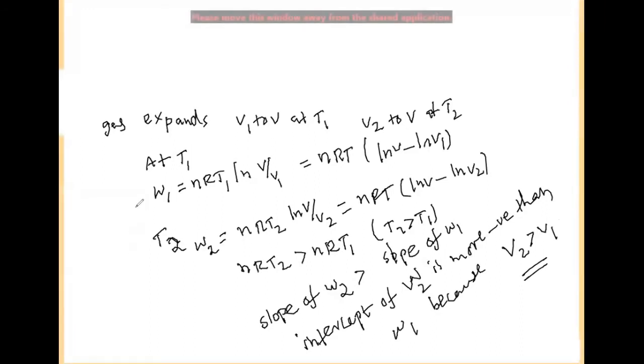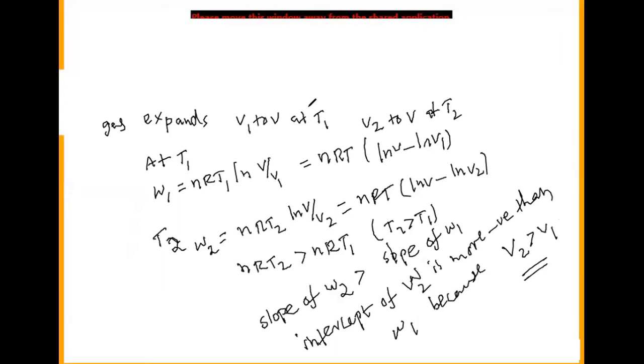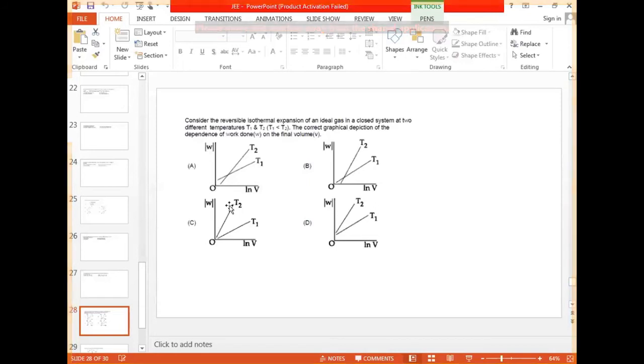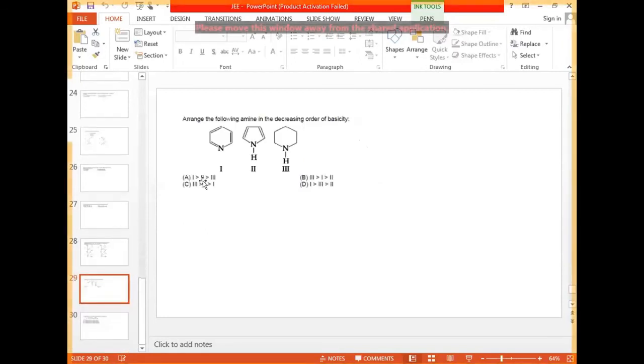That is the reason if you look at the graphs, the graph showing the slopes, the first graph only, showing the W versus ln V graph like that, is where we can see more slope. The other cases are not like that. Okay, getting it?